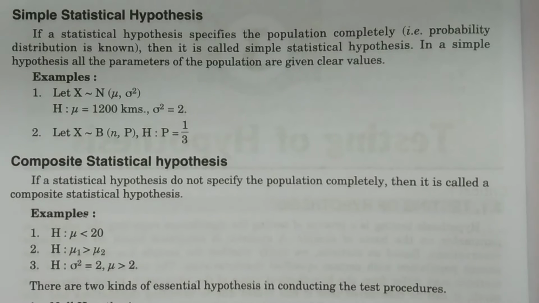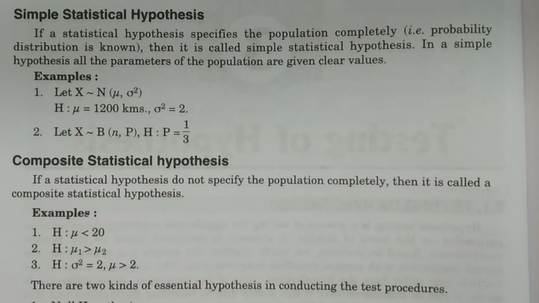In this lesson, I explain there are two kinds of statistical hypotheses, the definitions of a simple statistical hypothesis and a composite statistical hypothesis.